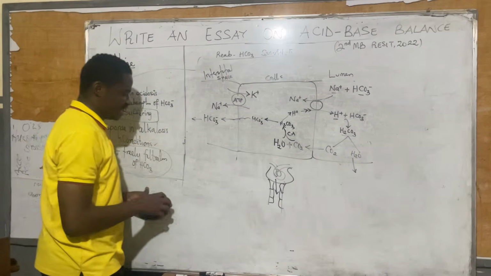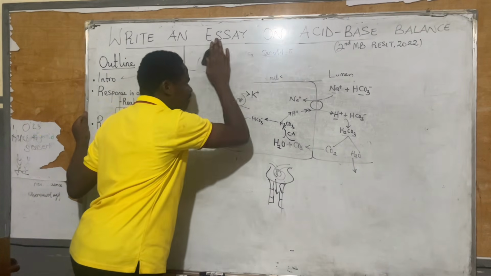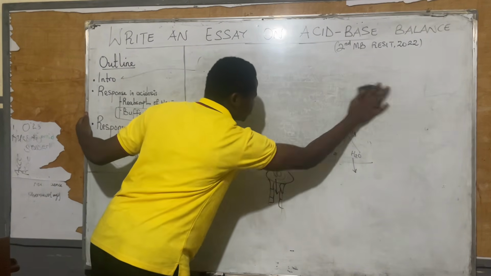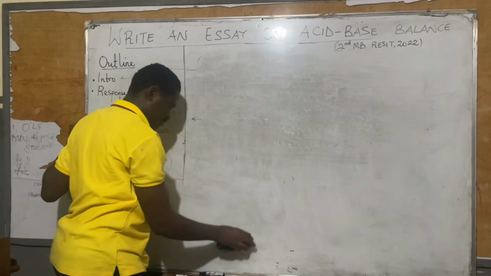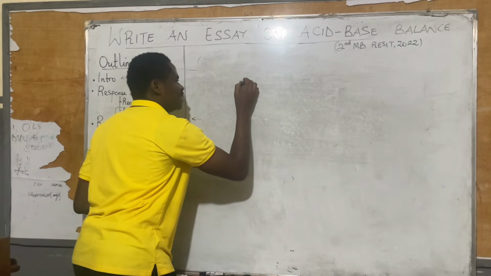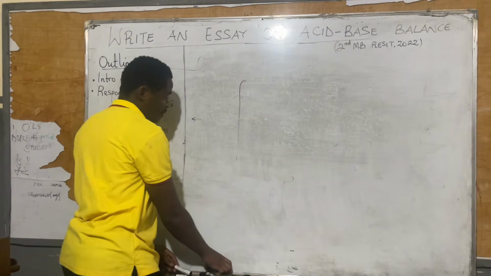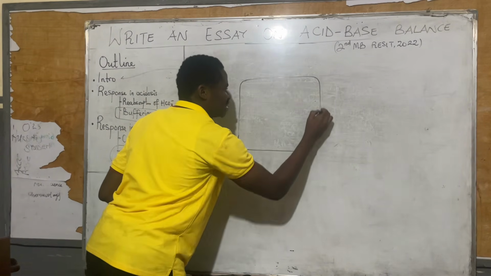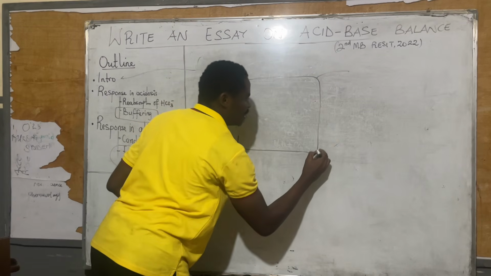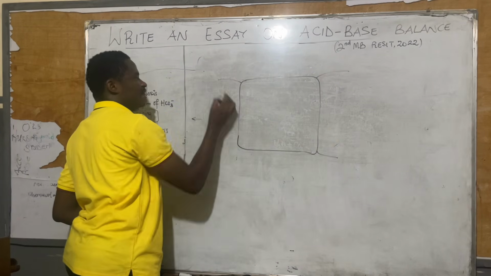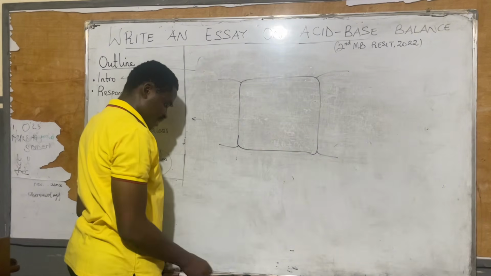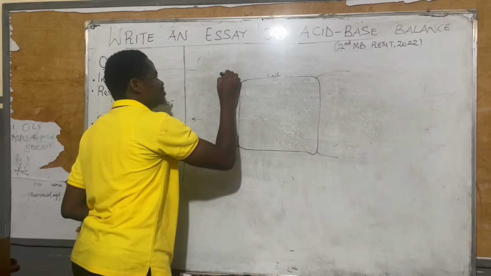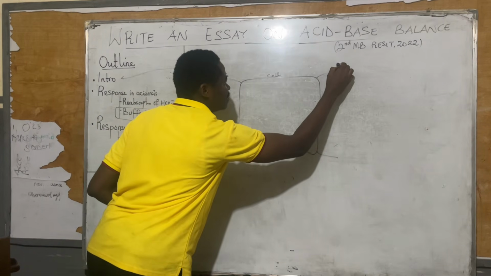Now let's go to the second. So that's what you are going to say here for the first one. Now for the second one, we are reabsorbing by primary active transport that occurs in the distal tubule. I'll show you here like this. Then we have our cell. So now you know what this cell looks like. Our cell, then our lumen, and then our interstitial side. I labeled them: cell, interstitial, and then the lumen.